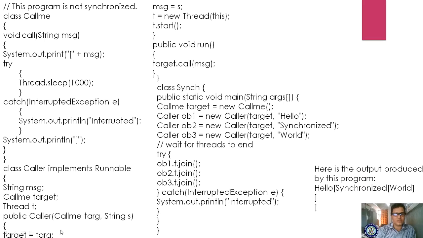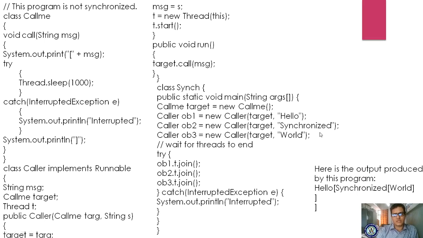Why? Because the constructor exists. So what parameters are you supplying? You are passing the target object, comma, hello, right? Automatically the target is assigned to target, and message is assigned as hello. Now you are calling this target. If you call this target, it will start the Callme run method. In this run method, what is the message you are supplying? Hello. Hello will be executed and it waits for 1 second.